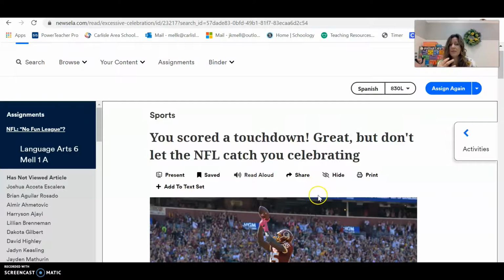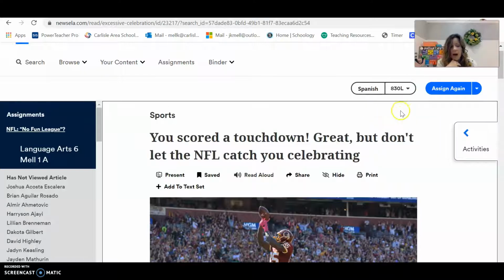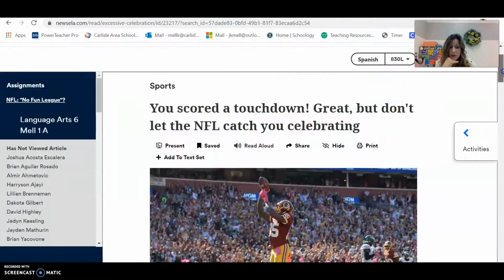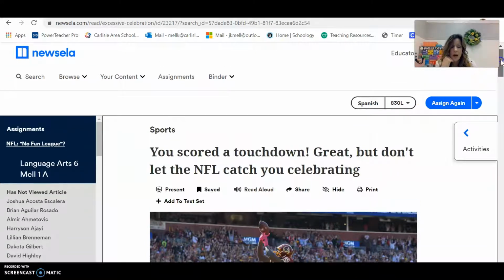And what you're going to see is something similar to this. My page looks a little different than yours, but it's the same basic idea. Up at the top, there are some Lexile settings, and I'd like you to make sure that your Lexile is set to English 830. And if you need to, it can read aloud to you. You can click the read aloud button and it will read the article to you. However, many of you probably will choose to read this on your own.